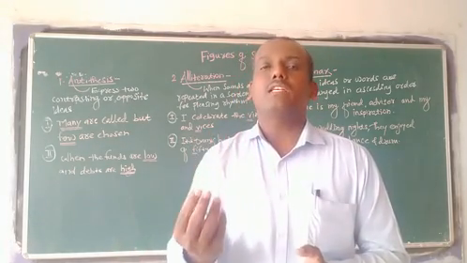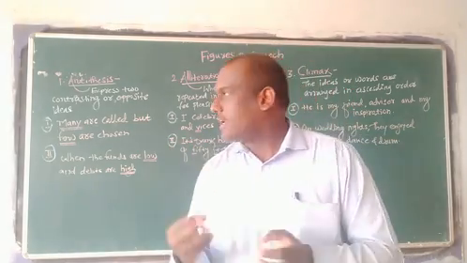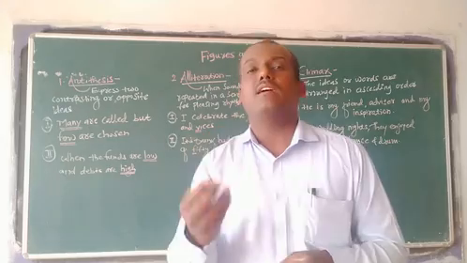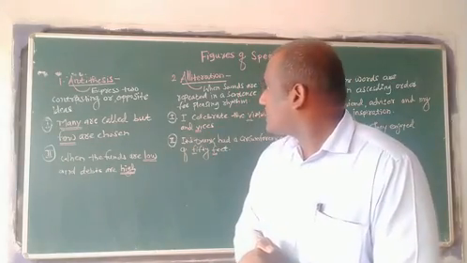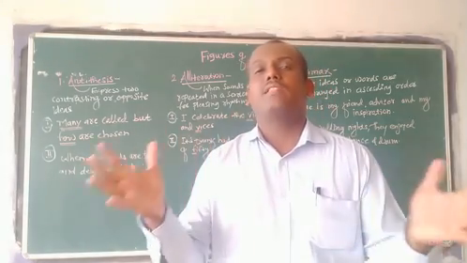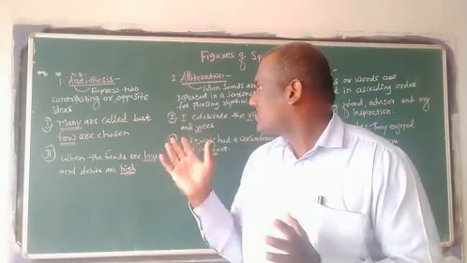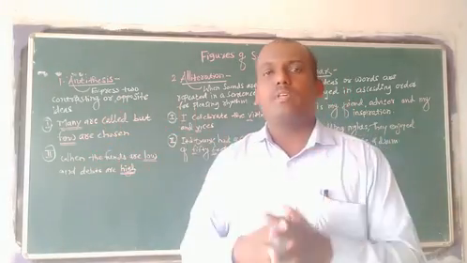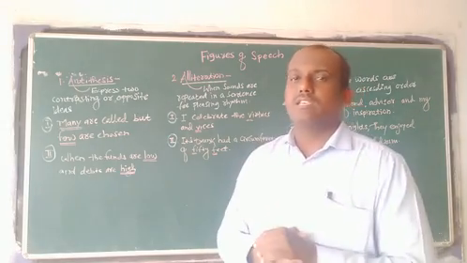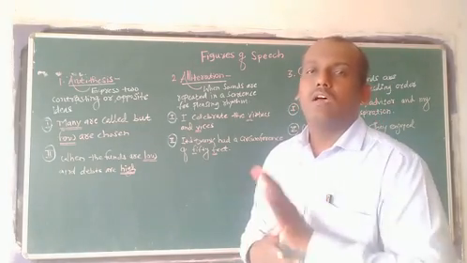When two ideas are showing contrast, when we express two contrasting or opposite ideas, then we can say the figure of speech is antithesis. An example is also given here: many are called. So many people were there, but very few people were chosen. So the important thing is many and few. Both show us contrast. So the figure of speech is antithesis.